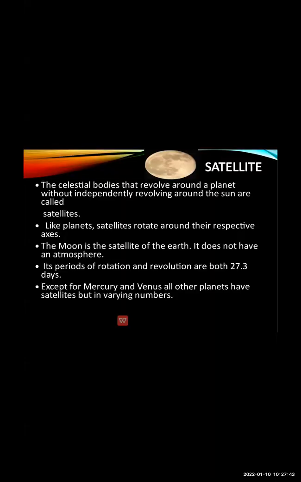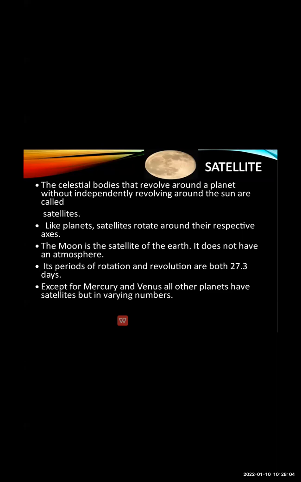Satellites. Now, the celestial bodies which are revolving around a planet, but not independently around the sun, are called satellites. These satellites are the celestial bodies which are revolving around a planet, but they are not revolving around the sun. So such celestial bodies are called satellites.